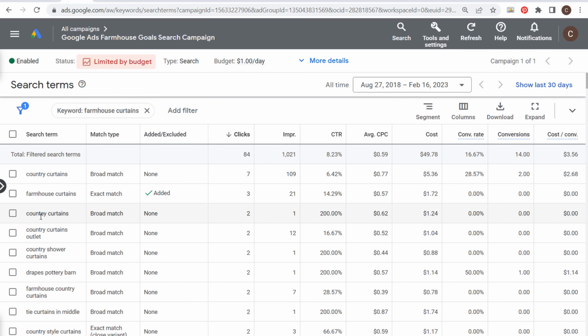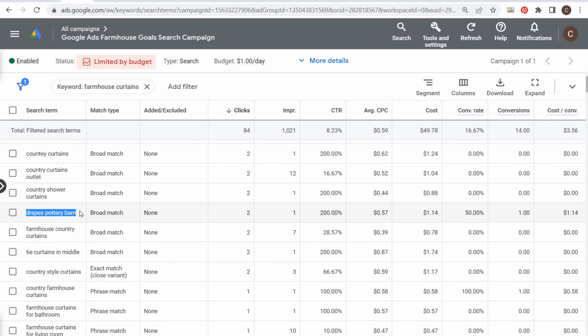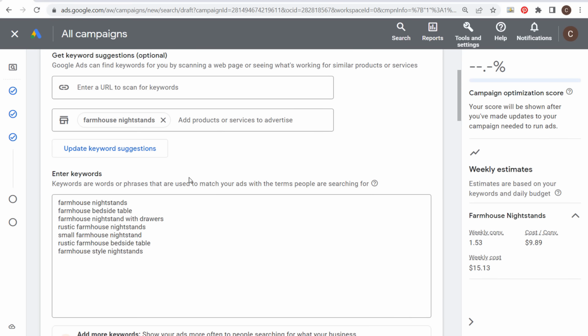Because if we come down here and start scrolling down, drapes pottery barn, that doesn't necessarily mean someone's looking for farmhouse curtains. Tie curtains in middle, I'm not even sure what that search term means. Some of these different search terms here that people are going to be clicking on and spending your budget are not going to convert. So personally, as we come back over here and we're starting to target keywords and doing our keyword research, we need to understand keyword match types.